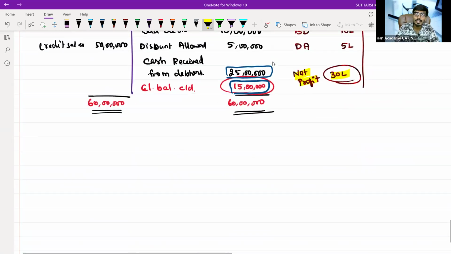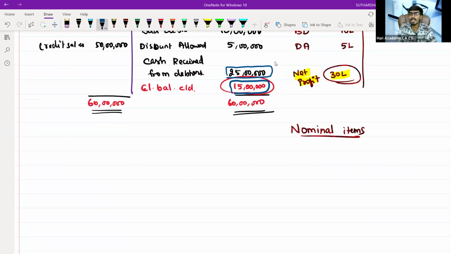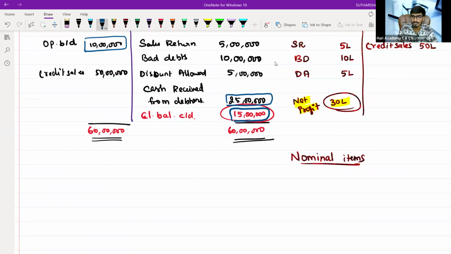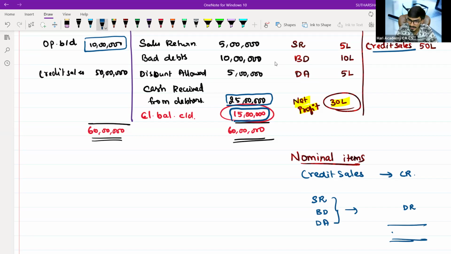So basically, to conclude this, sir, what is meant by nominal items, which are basically recorded in the P&L account? Sir, here, what are the nominal items? Nominal items we have recorded in the P&L account. Credit sale we have recorded, sir. What have we done on the credit sale? We have credited the credit sale, then sales return, bad debt, discount allowed, we have debited, sir, and some value has arrived. That is known as the net effect.